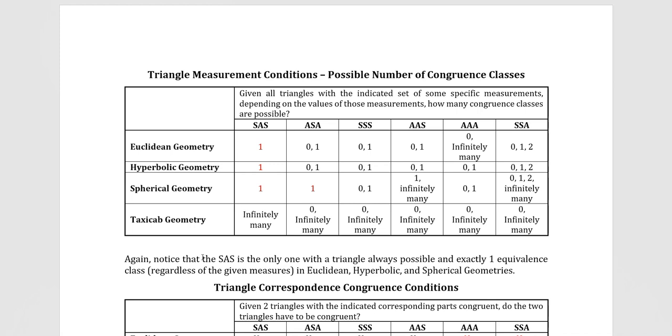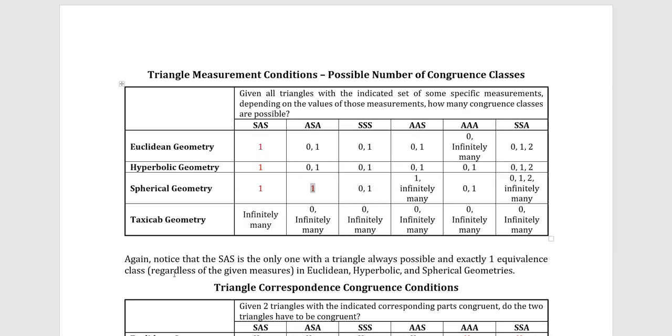Given all triangles with the indicated set of specific measurements, depending on the values of those measurements, how many congruence classes are possible? Well, notice the ones. The SAS is the only one that doesn't have a zero case there. The only other one that doesn't have a zero case is the taxicab. That's still SAS.